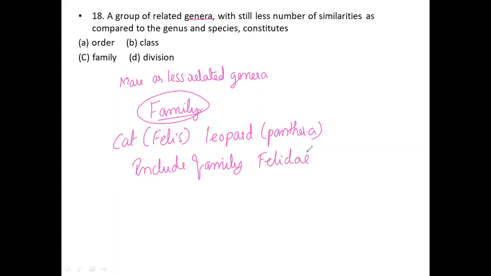So the family is the correct option for this question. The others are wrong. Okay, so now I would like to move on to the next question.